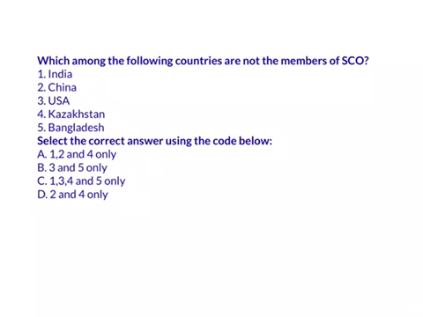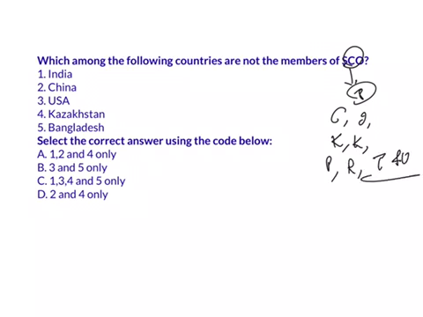The next question is, which among the following countries are not the members of Shanghai Cooperation Organization? India, China, USA, Kazakhstan and Bangladesh. Yesterday we have seen about the Shanghai Cooperation Organization, which has 8 member states in it: China, India, Kazakhstan, Kyrgyzstan, Pakistan, Russia, Tajikistan and Uzbekistan. So here we don't have USA and Bangladesh as member states. So the answer here is B, 3 and 5 only.